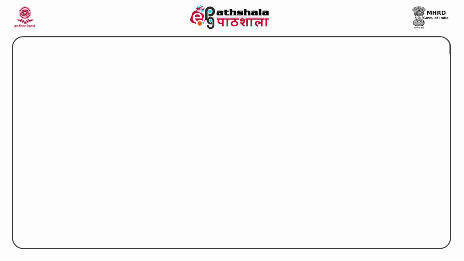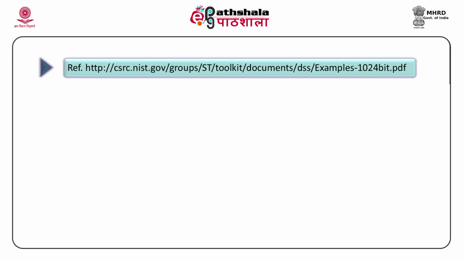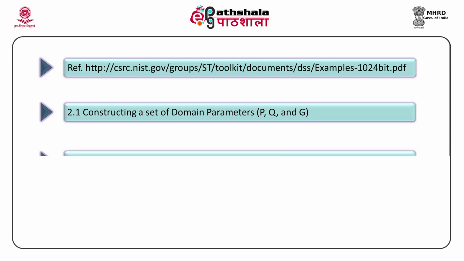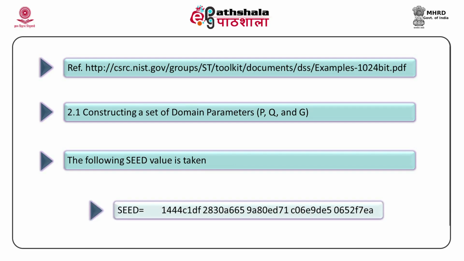For your reference, I have included one example of the digital signature generation. I have taken a reference from NIST itself. A 1024-bit modulus with change notice; a PRNG is there to generate a pseudo-random number, using SHA1. Constructing a set of domain parameters P, Q and G. The seed value is taken as this, denoted in hexadecimal. So, it is a very large value.